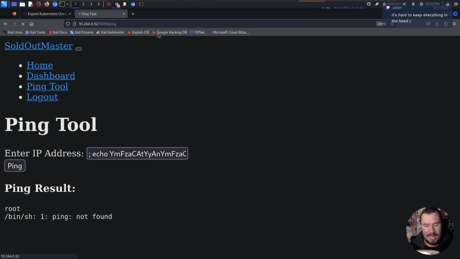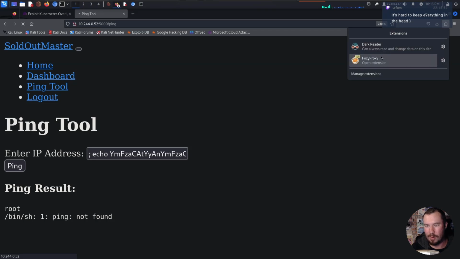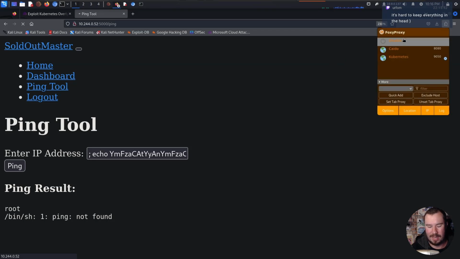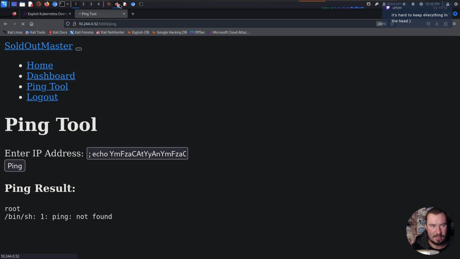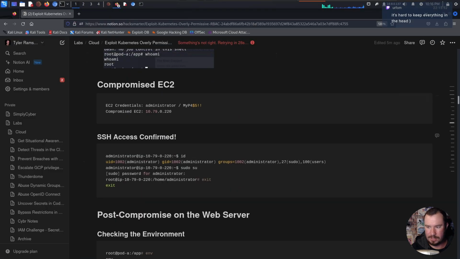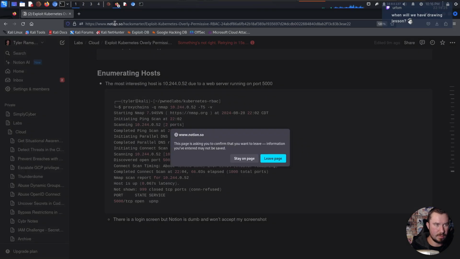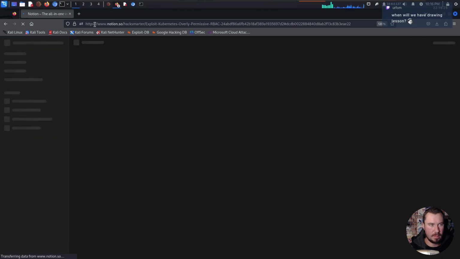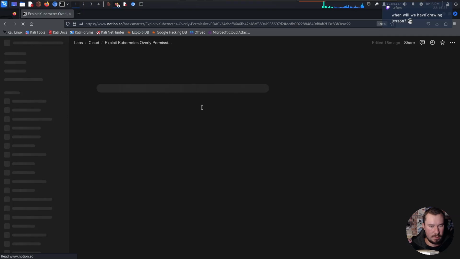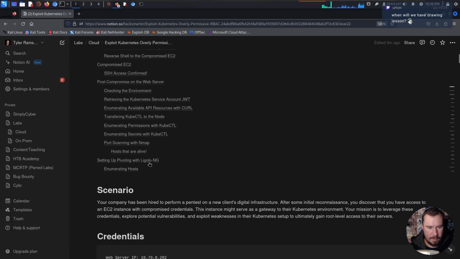Now we need to, guys, we need to document this. Like we need to draw this out so we understand better what is going on. Let's go to Foxy Proxy and turn this off because that shouldn't break anything now that I have the shell, right? And now if we go over to our notes, there we go. So let's go ahead and just refresh this. Let's see if it works. No, how about refresh? All right, there we go.